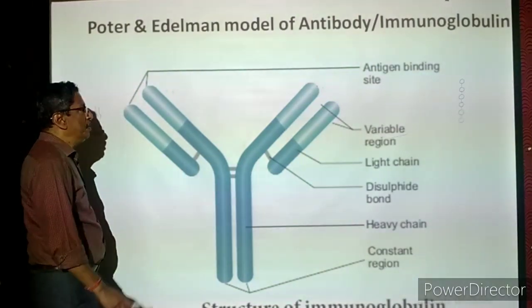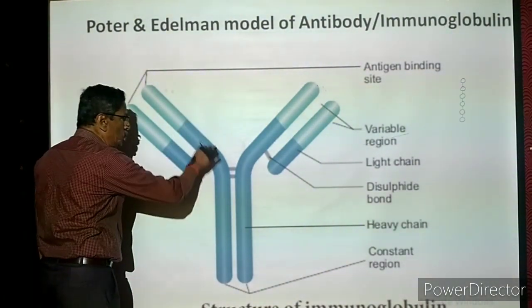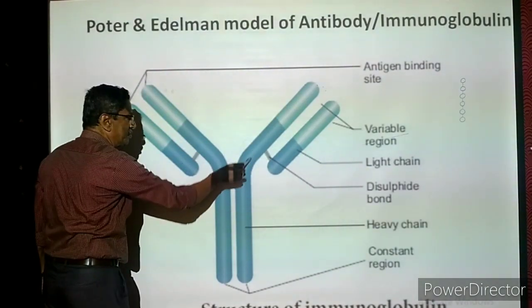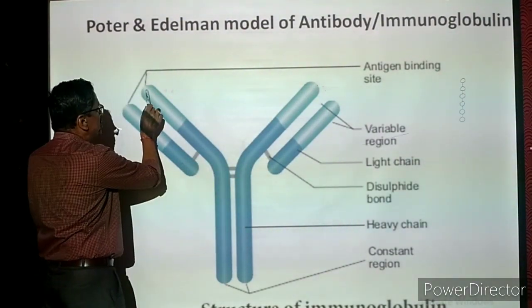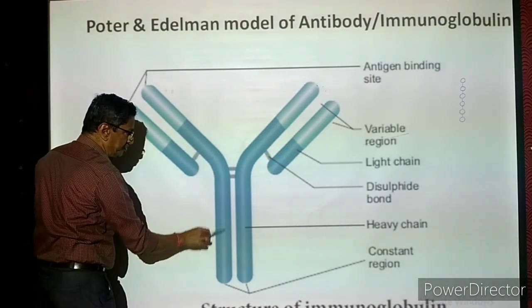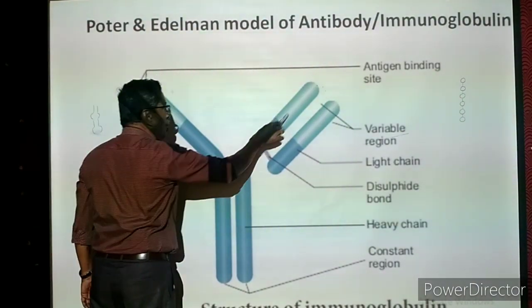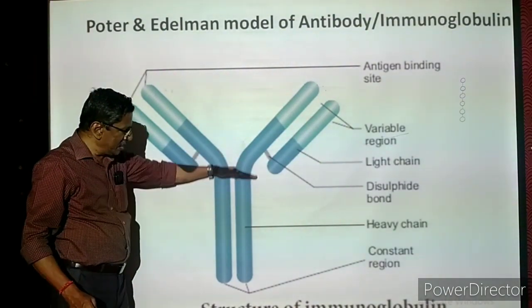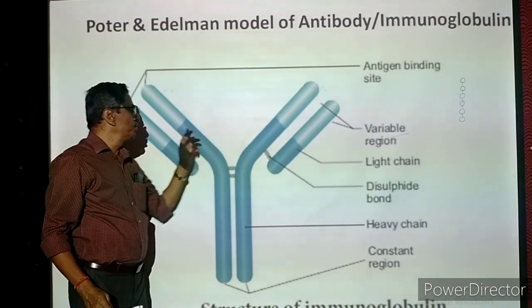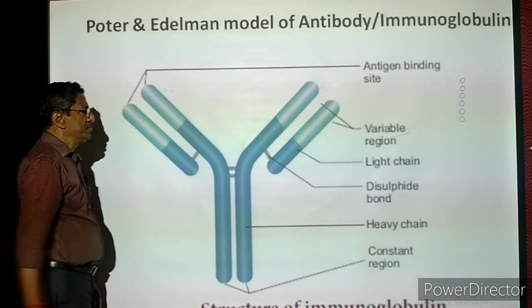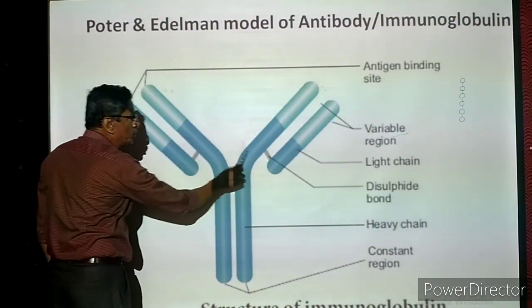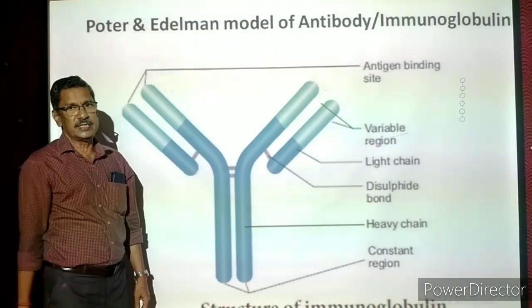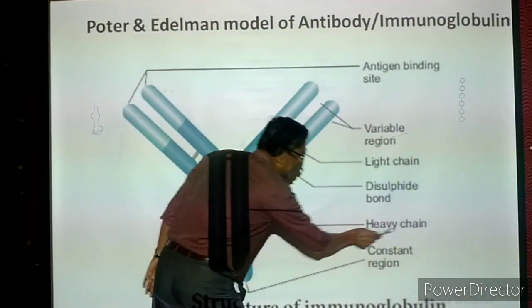Out of the 4 polypeptide chains, 2 are very, very long. Diagrammatically, we are representing them like this. This is one long polypeptide chain. Similarly, this is another long polypeptide chain. They are folded like this. In one part they are parallel to each other, then other portions move away. The two complete polypeptide chains are very long, so they are called long chains, otherwise called heavy chains.